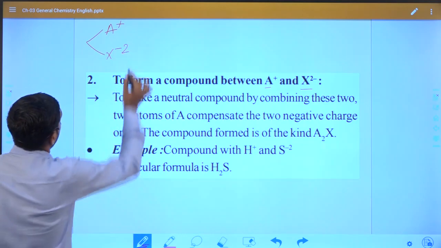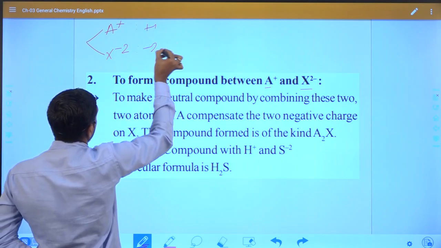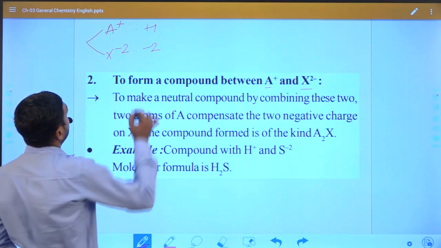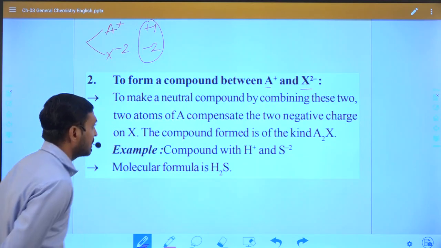Right? So the total positive charge here is +1 and the negative charge is -2. So we can say that in this compound the positive and negative charges are not equal.